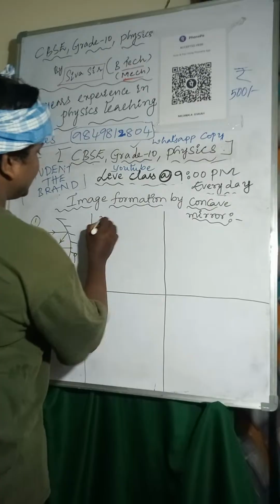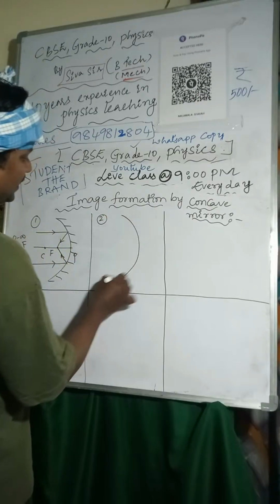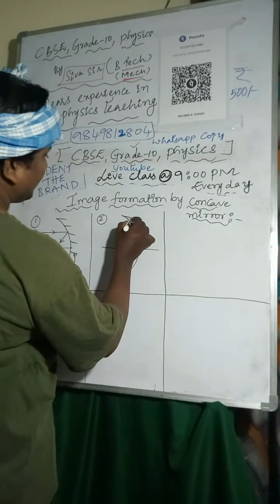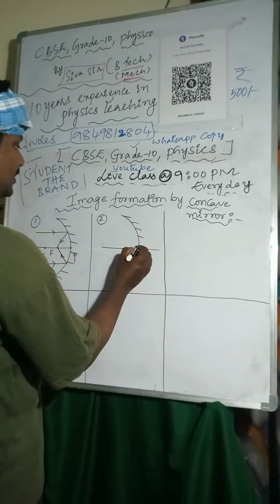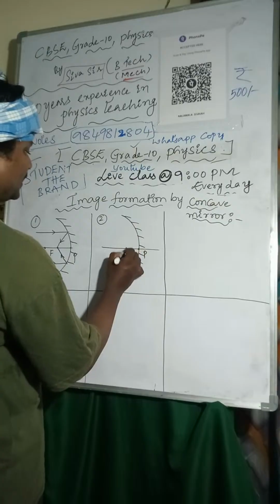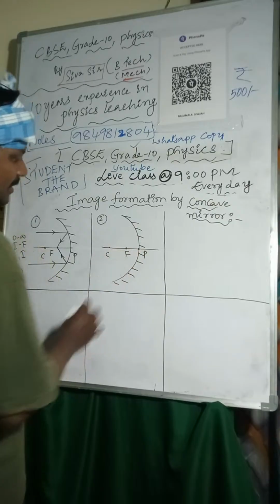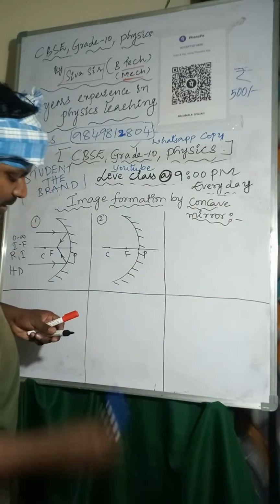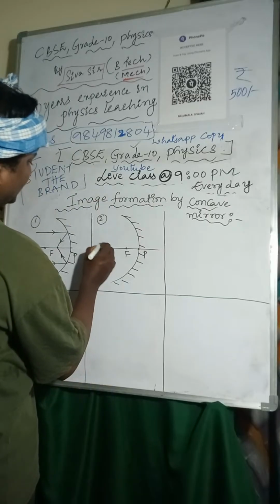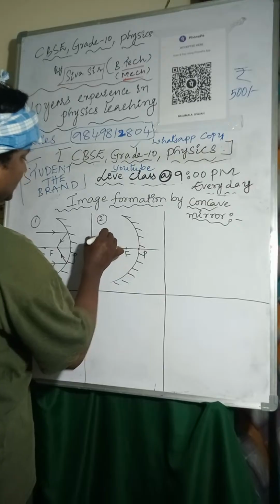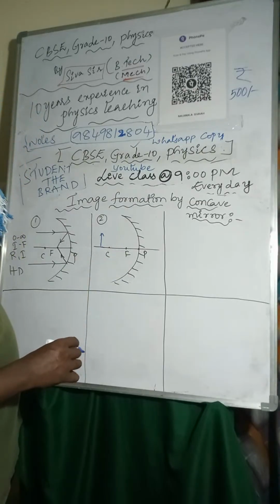And coming to the second case. Here I am considering this: pole, focus, center of curvature. If the object is placed beyond the center of curvature, like this I have placed it.